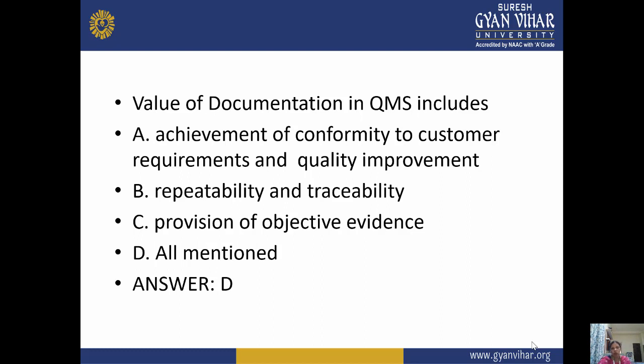Next is values of documentation in the QMS includes. So values includes the achievement of conformity, customers requirement and quality improvement, repeatability and traceability, provisions of objective evidence, all mentioned.